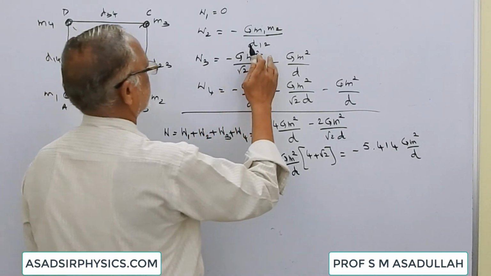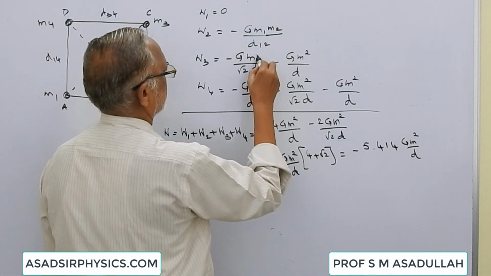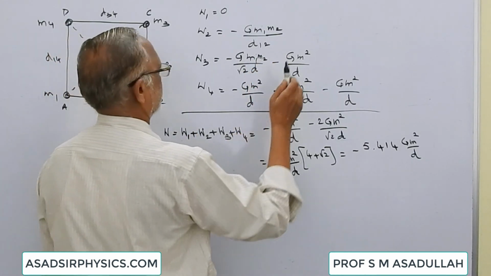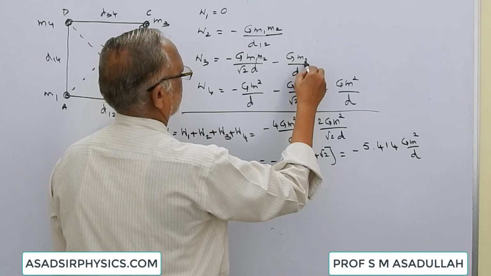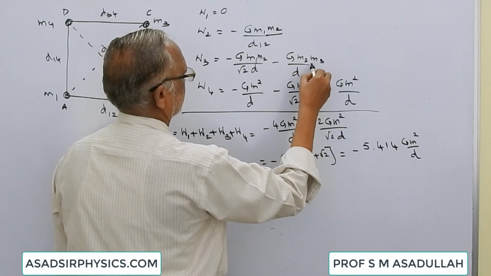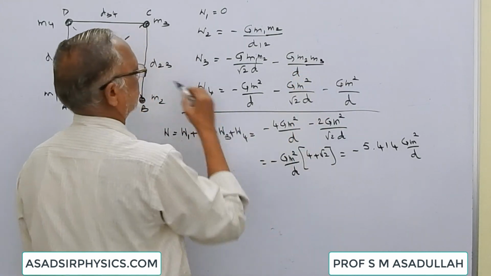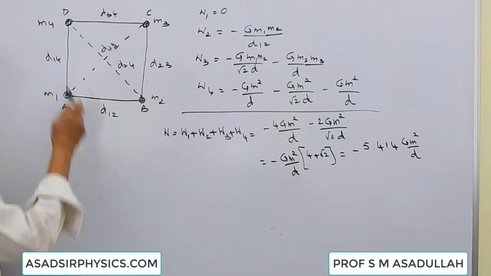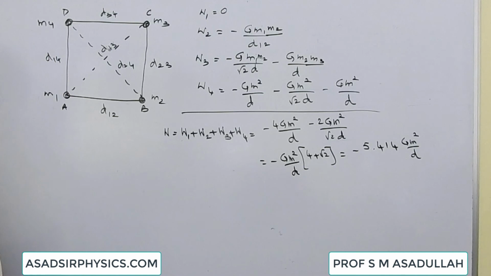So this is minus G m1 m3 by root 2d minus G m2 m3 by d.